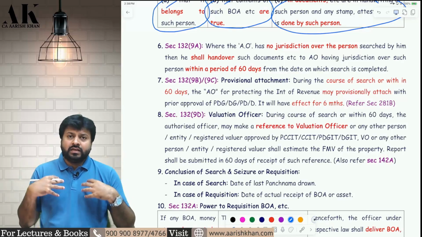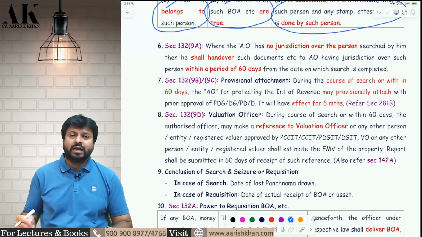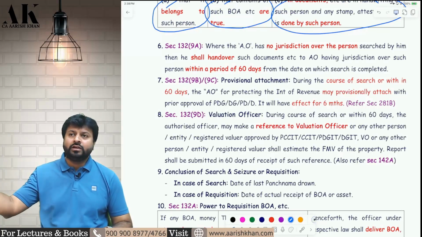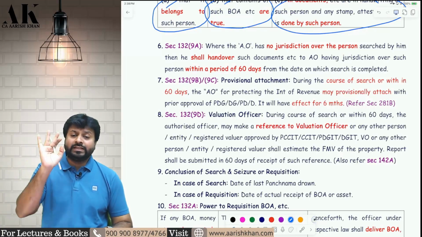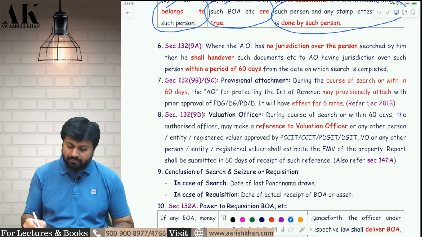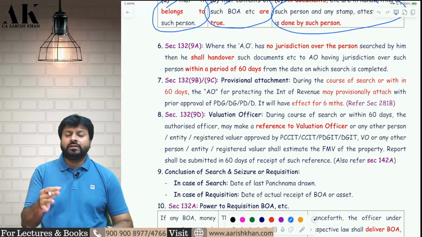Suppose the officer is coming to my place to do search and seizure, and in my place he finds some jewelry which belongs to my friend. Now what is the duty of my officer? The duty of my officer is to hand over that jewelry to my friend's assessing officer within 60 days from the completion of the search. Check it please. Moral of the story, my officer cannot do anything with the jewelry of my friend.